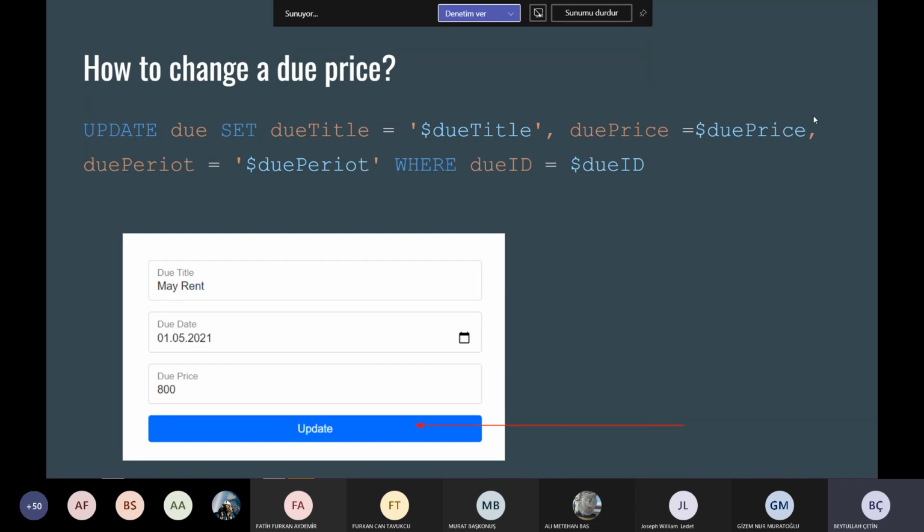Due price here, and due period as a date, you can write whatever you want. The due ID is the primary key, so there is one due with this specific due ID. So you will change just one due.